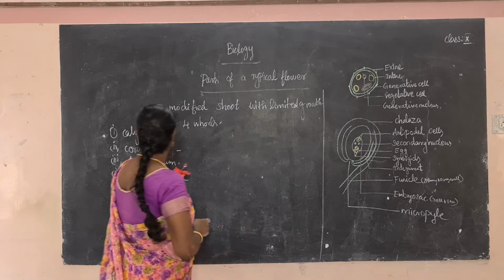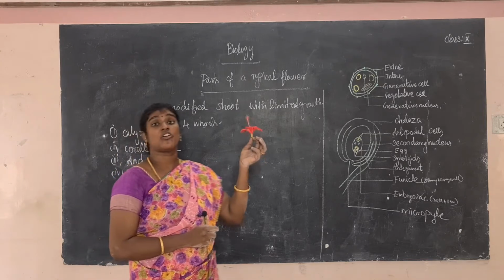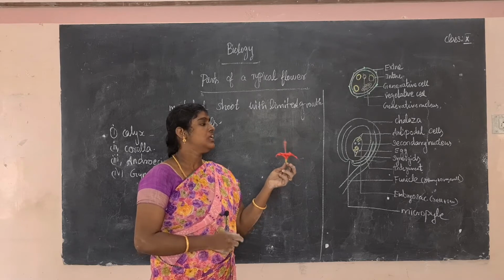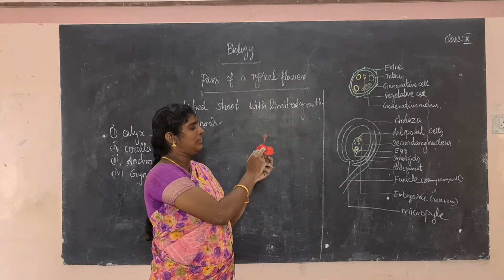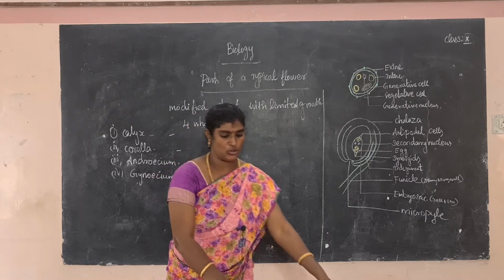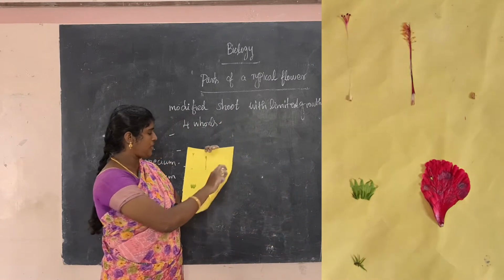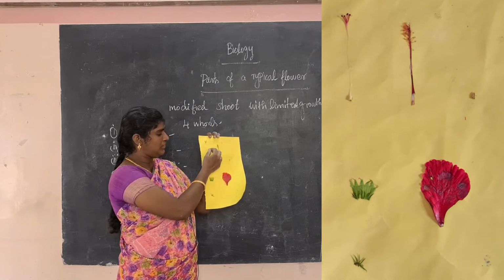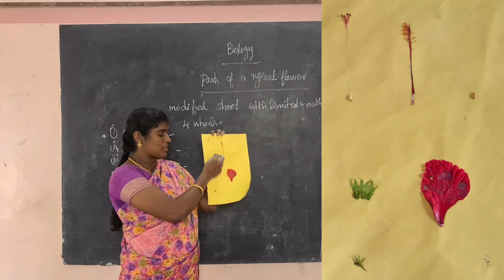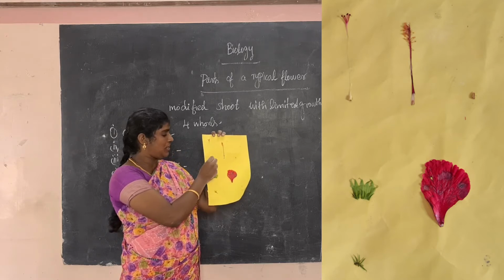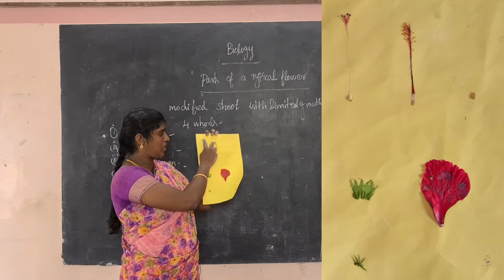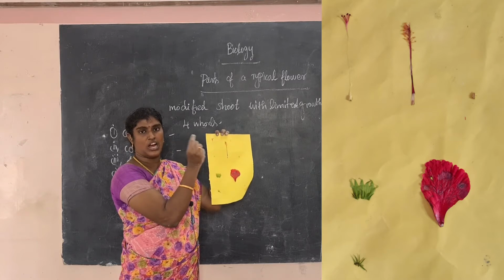Okay, another one, gynoecium consists of carpel. What is carpel? Carpel has three parts. What are the three parts? Stigma, style, and inside, the ovary is present. For example, the tube-like structure is called style. Another one is a small bulb-like structure, called ovary. Stigma, style, ovary.